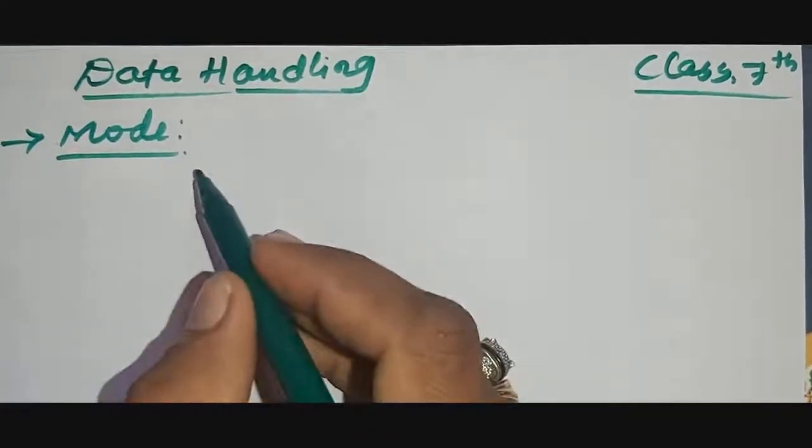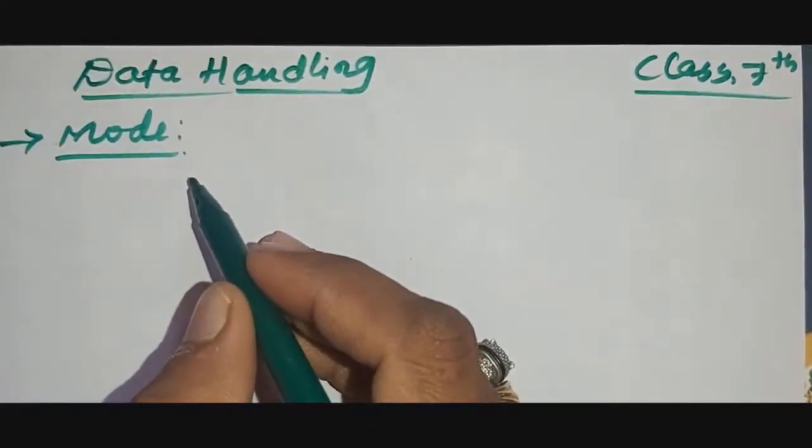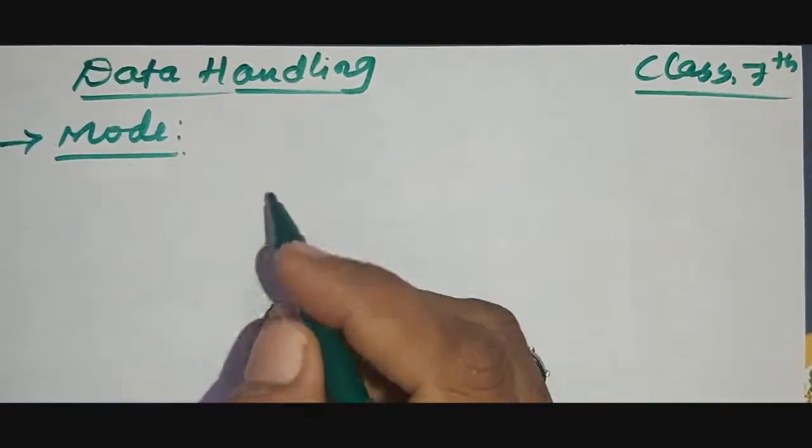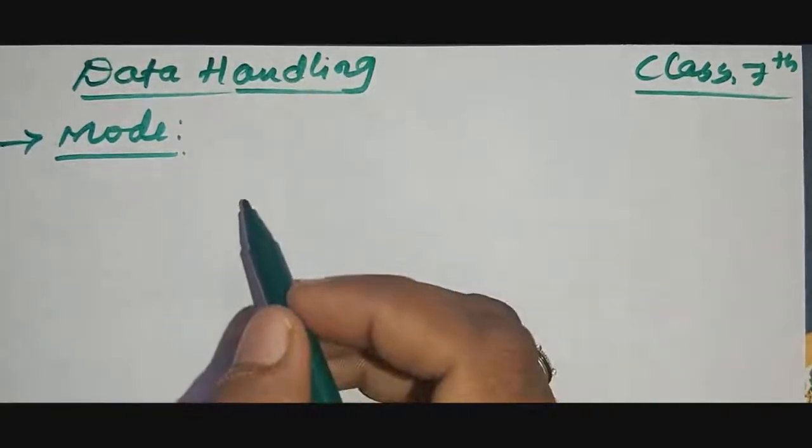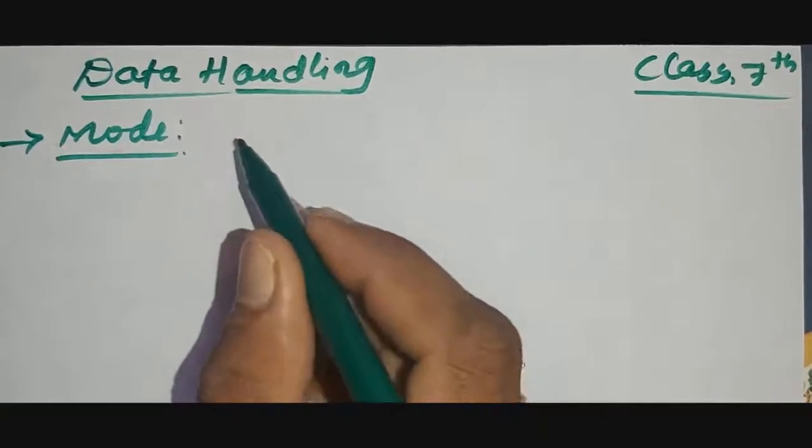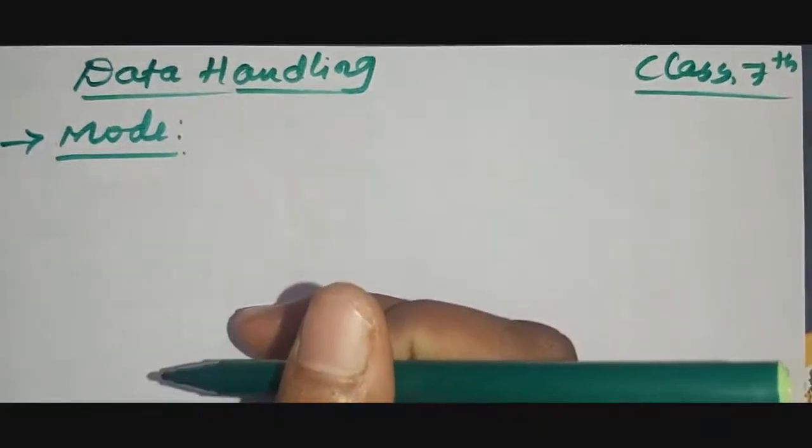As we have said, the mean is not the only measure of central tendency, or the only form of representative value.